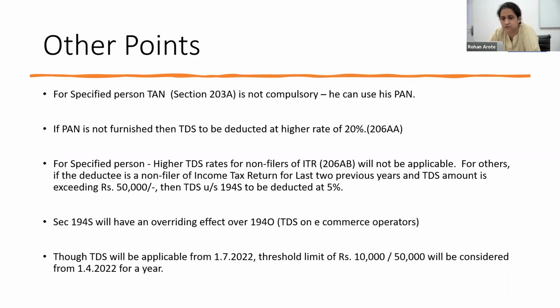In other cases, we need to check that condition as well: if the TDS amount is greater than 50,000 and he has not filed the returns, then TDS will be deducted at the rate of 5% instead of 1%. In case there is TDS applicable under Section 194O, that is TDS on e-commerce operator on transaction, and the same under 194S, 194S will have an overriding effect. And though TDS will be applicable from 1/7/22, the threshold limit will be considered on an annual basis.